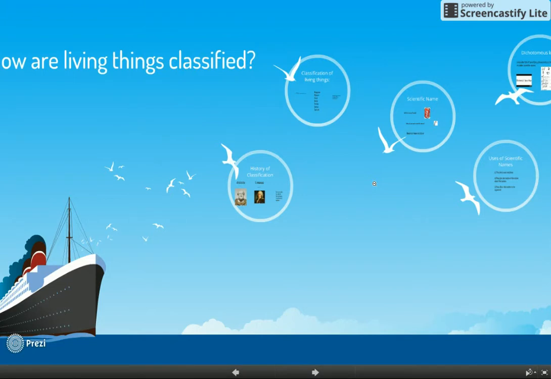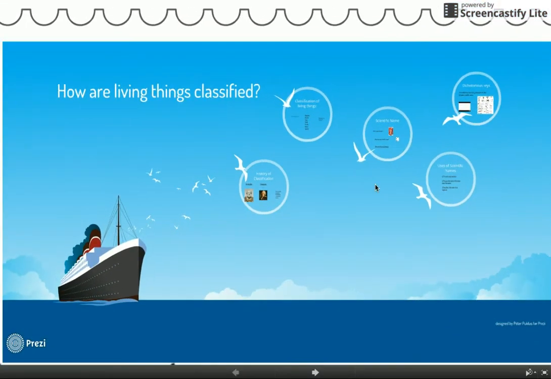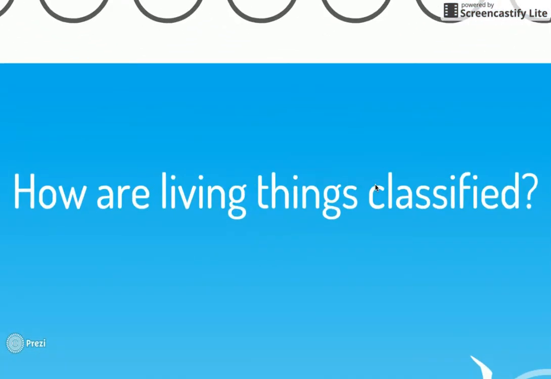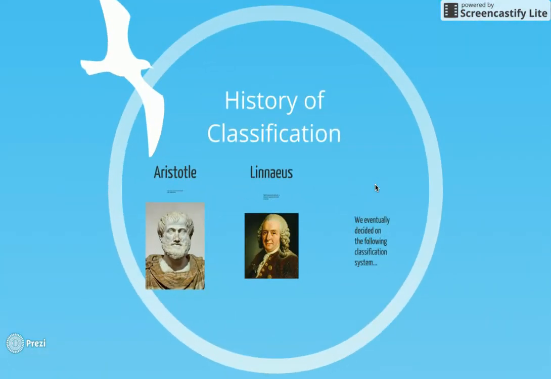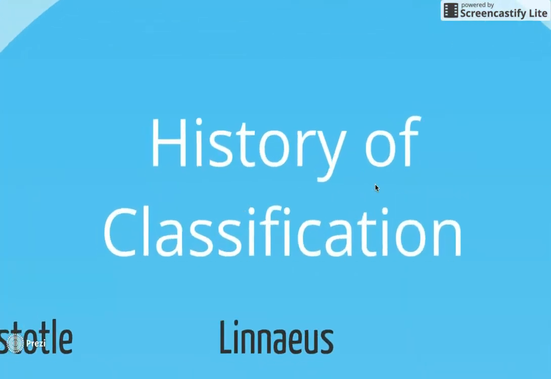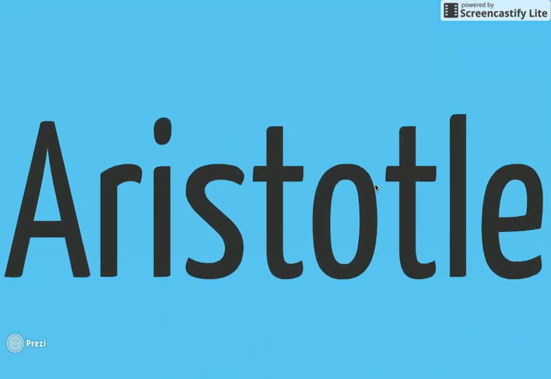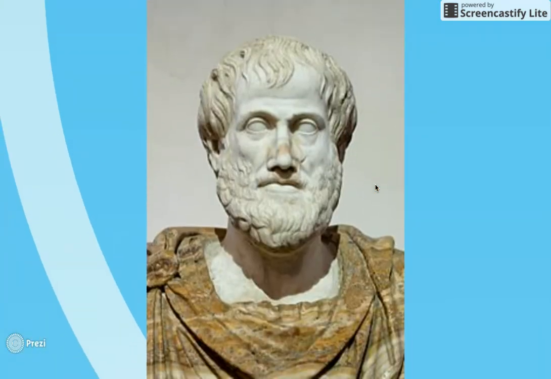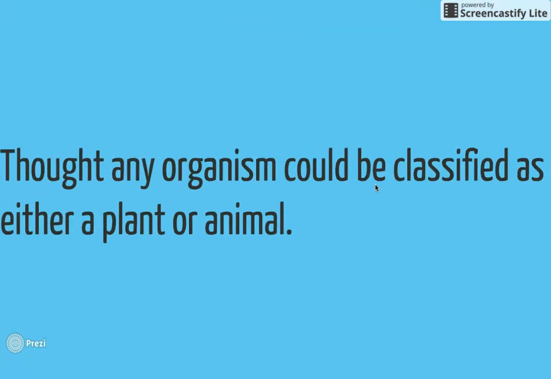Right, today we're going to talk about how living things are classified. And first we're going to start with the history of classification and talk about Aristotle, who lived hundreds of years ago. And Aristotle, his belief was that any organism could be classified as either a plant or an animal.